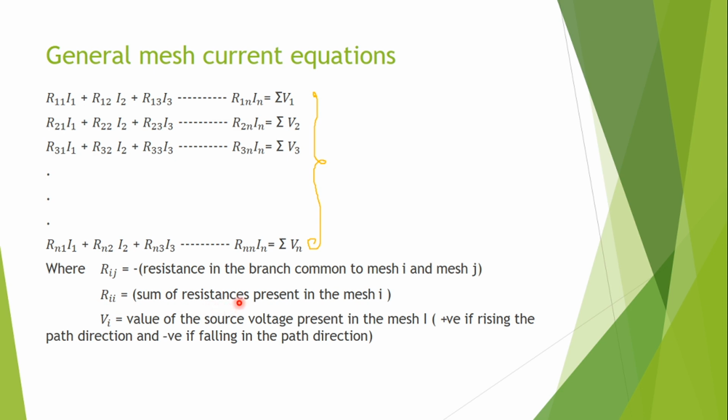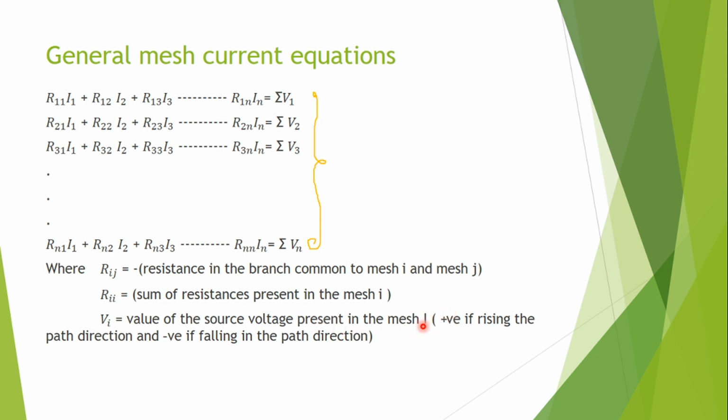Rii is the sum of the resistances present in the mesh i, that is R11, R22, R33 or Rnn. Vi is the value of the source voltage present in the mesh i.